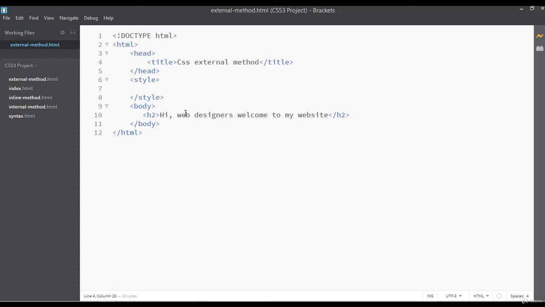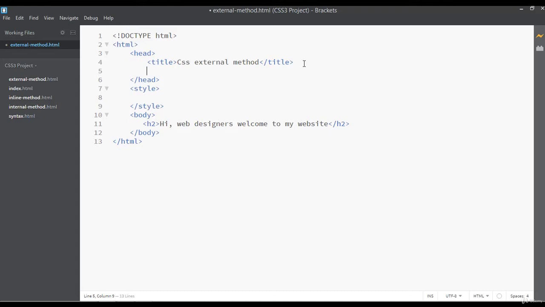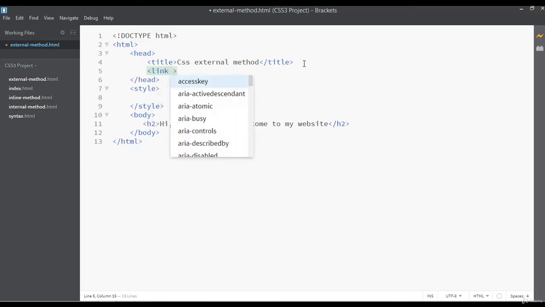Now I want to use CSS externally, just as a separate file. So this is very easy. Inside this head tag you can use another tag, called the link tag, and this is a single tag. If you don't know about double or single tags or some basic tags, you can take my HTML5 and CSS3 course. This can solve your problem.